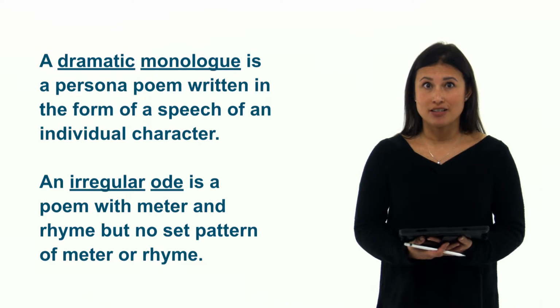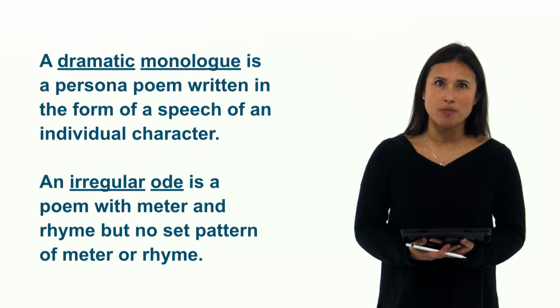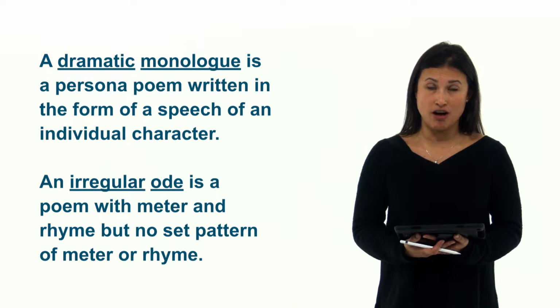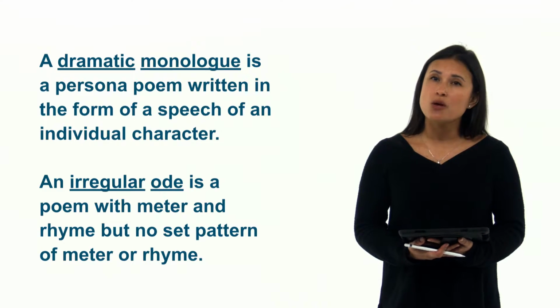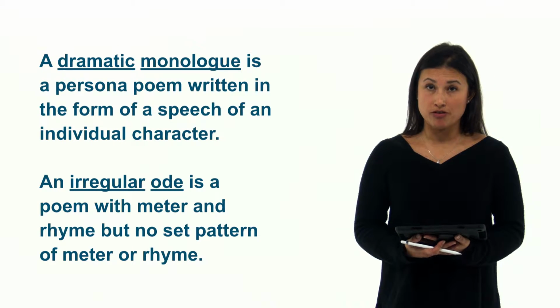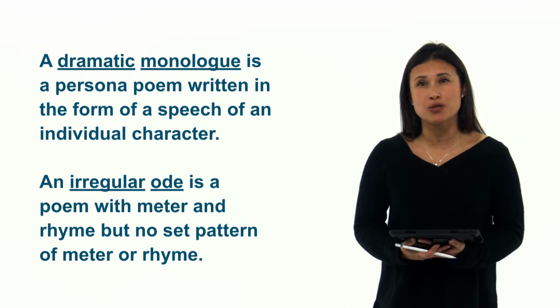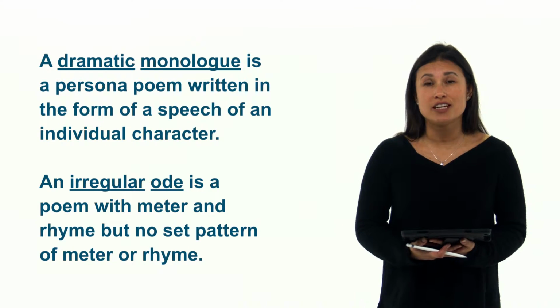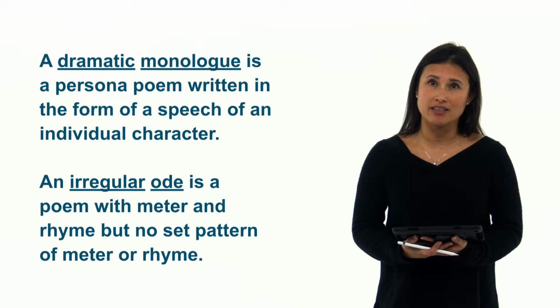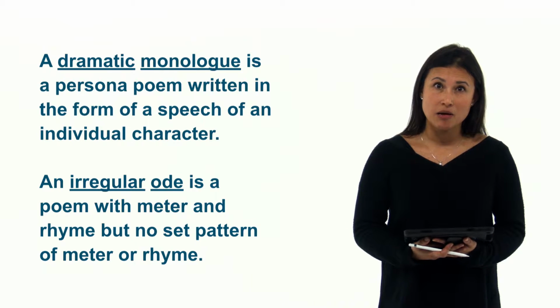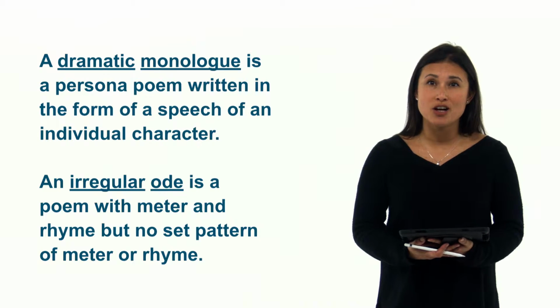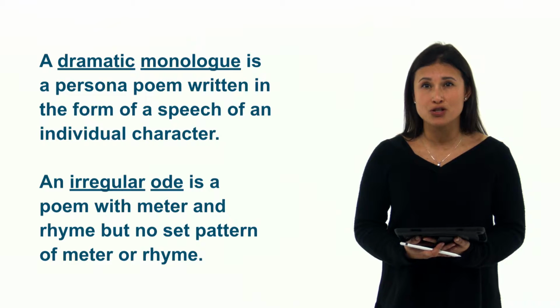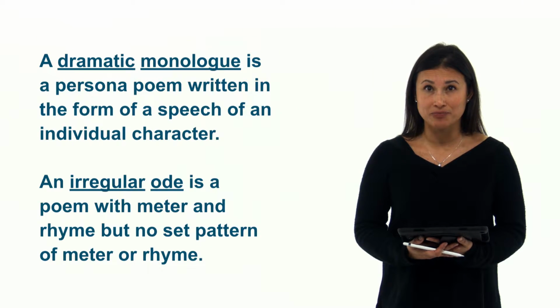A dramatic monologue is a persona poem, written in the form of a speech of an individual character. So in this sense, it would be spoken from the I perspective, or first person. A great example of this is the poem I Am Joaquin by Rudolfo Corky Gonzalez, a very long dramatic monologue that talks about all of the different cultures that make up Joaquin.